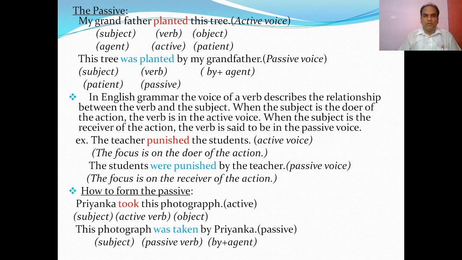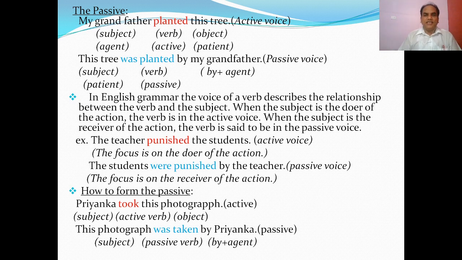Take first some examples. My grandfather planted this tree. Examine this sentence. This sentence is in active voice. Why? My grandfather is here the doer of the action, the subject. And planted is the verb in active verb form. And this tree is the receiver of the action, or patient, or we can say object here. So in this sentence we focus on the doer of the action, my grandfather. So my grandfather planted this tree is in active voice.